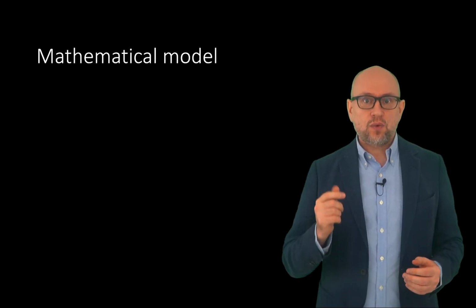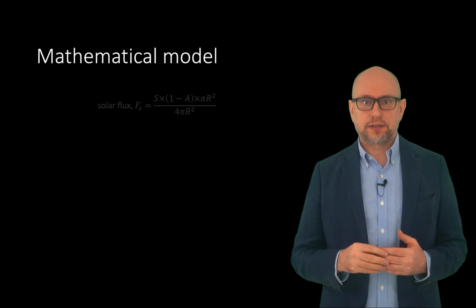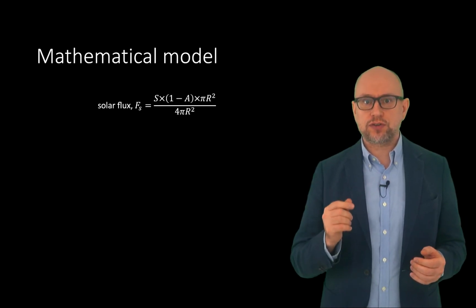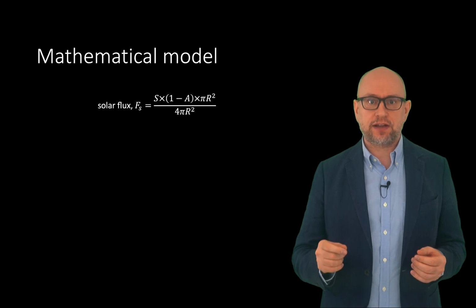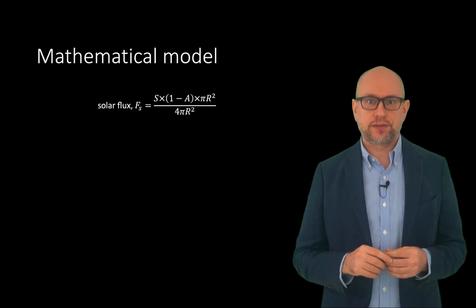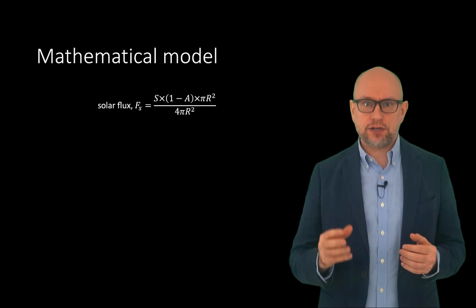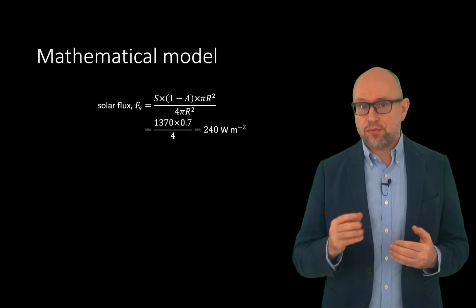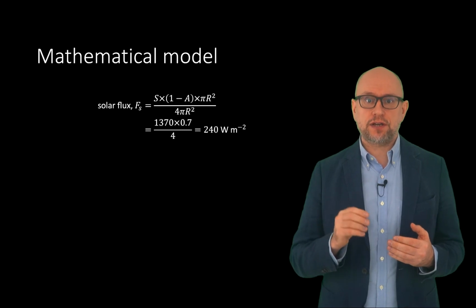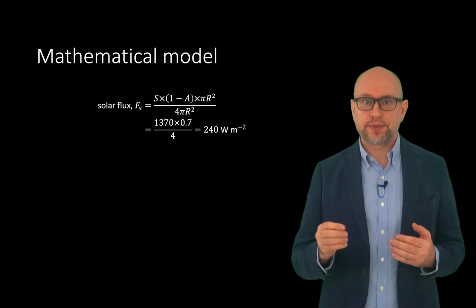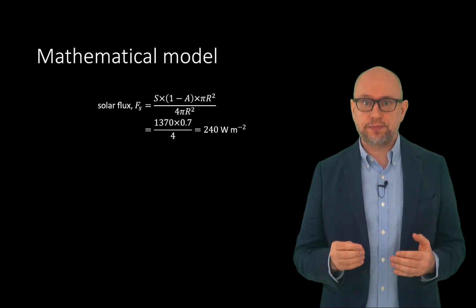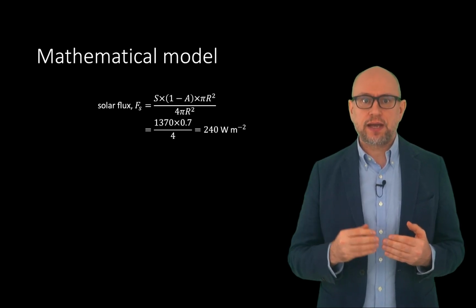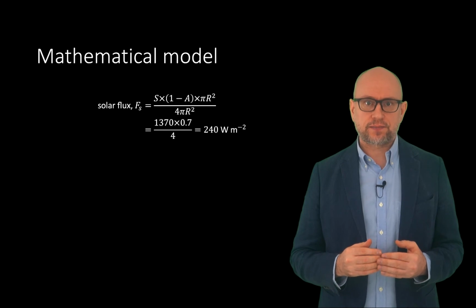To begin, we need to calculate the solar flux. To make things easier, we will take into account the albedo and the ratio of the cross-sectional area of the planet to its surface area in this calculation. This leads to a value for the solar flux of 240 watts per square metre. If we assume that the temperatures of the Earth's surface and the atmosphere are constant, that is, that the system is in equilibrium, then the fluxes must be in balance both at the top of the atmosphere and at the Earth's surface.